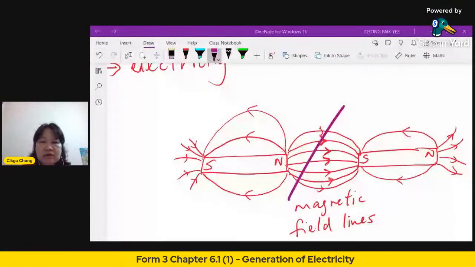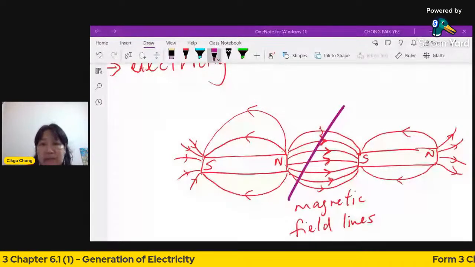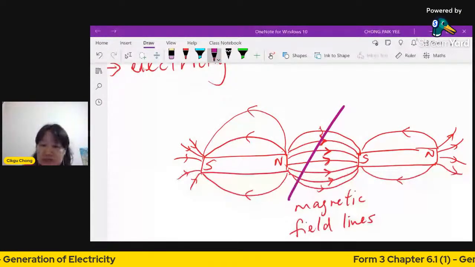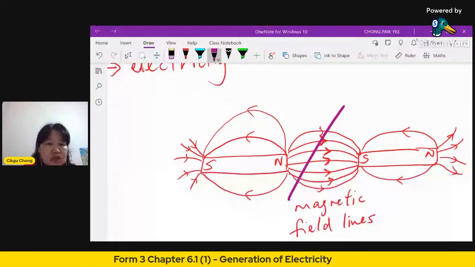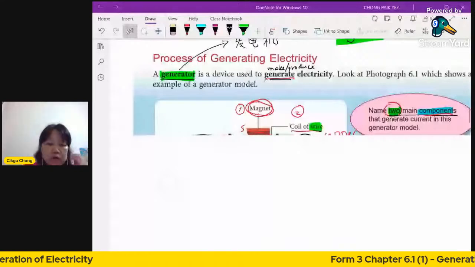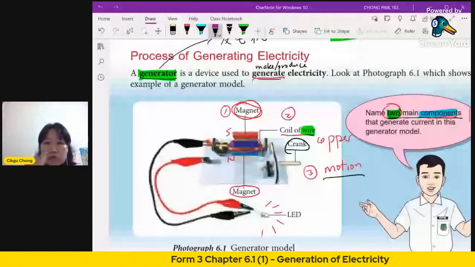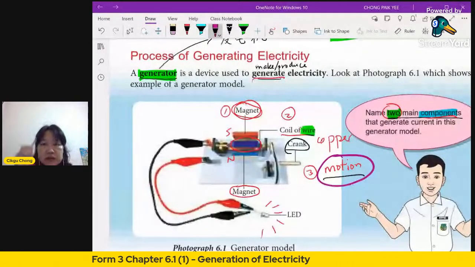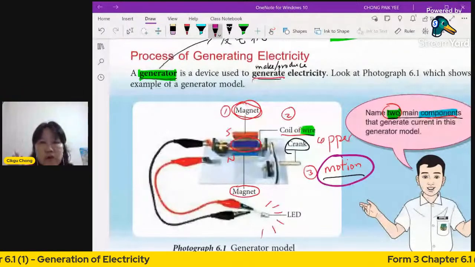It's so simple: just cut the magnetic field lines, then it produces electricity. Now this concept was discovered by Michael. You need two devices, and don't forget you need to move your wire inside. So you need to have motion. Motion is pergerakan. You need to cut it. When you cut it, you have already produced electricity.